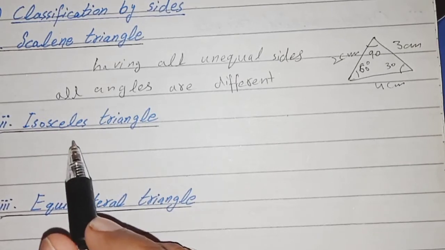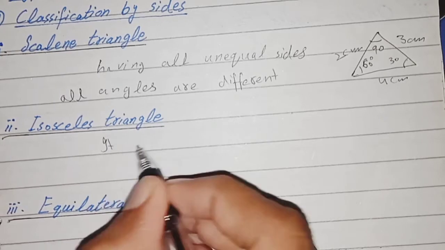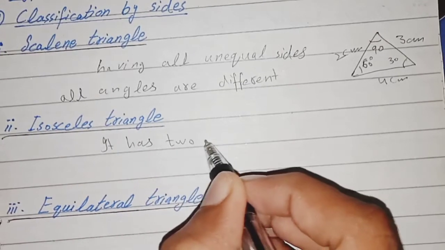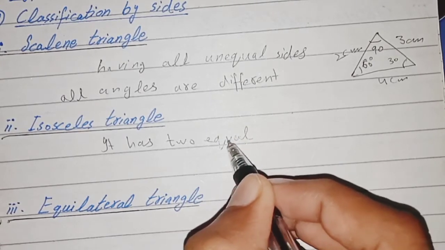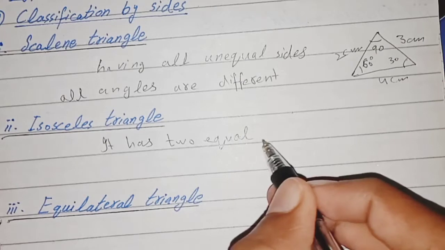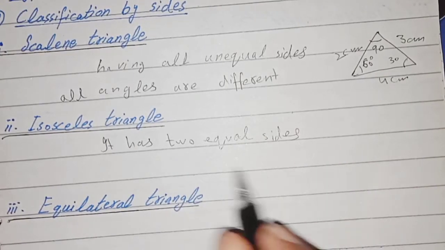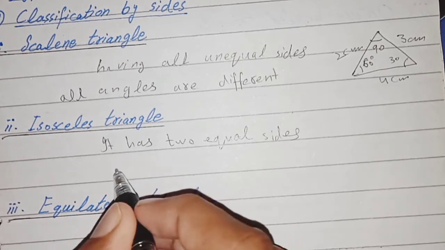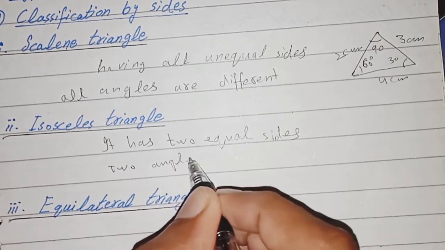Now the isosceles triangle. It has two equal sides. Any triangle which has two equal sides is called an isosceles triangle. It means two angles will also be equal, meaning two angles are equal and two sides are equal.